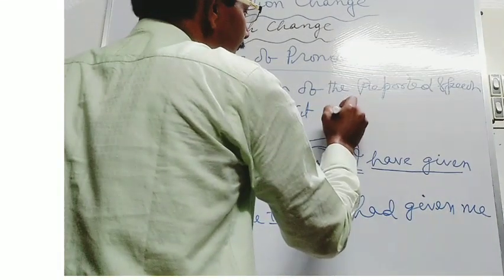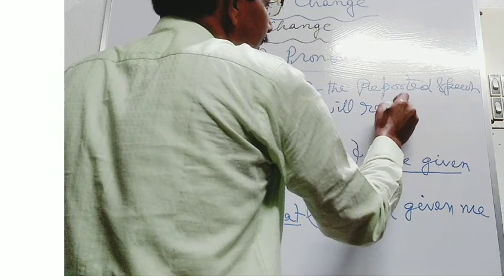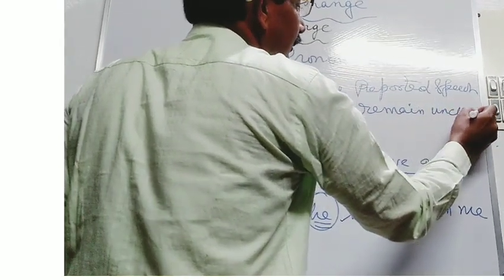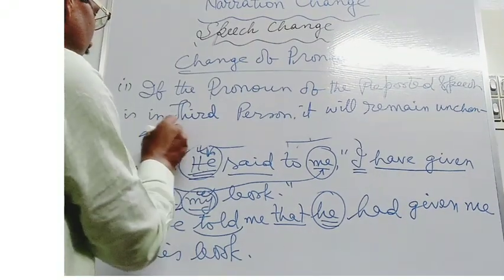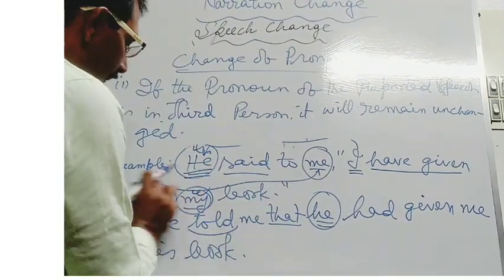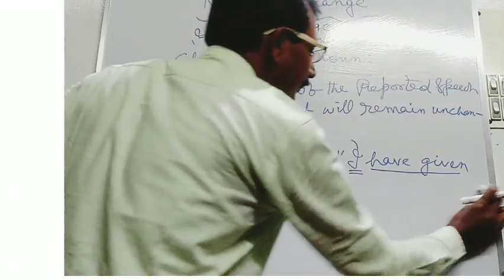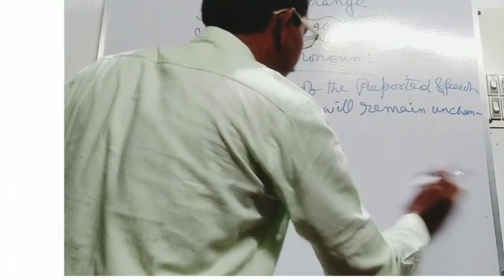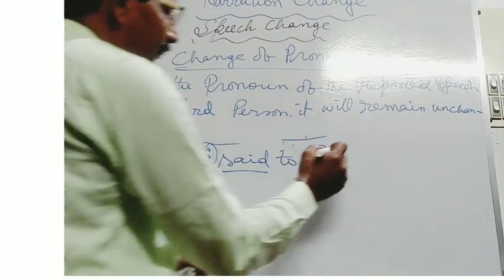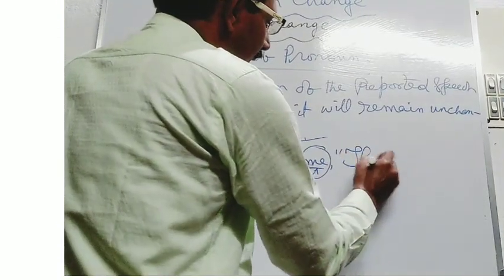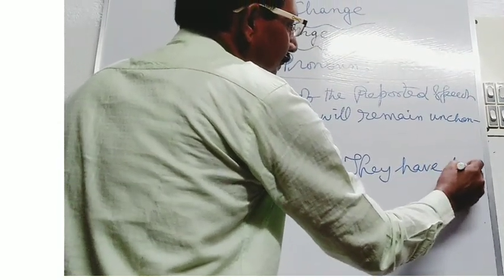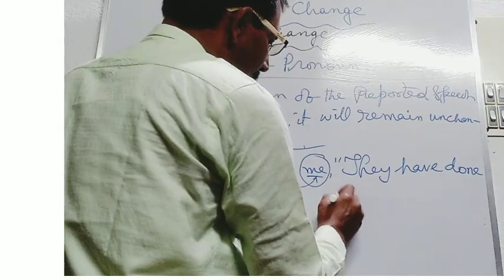That is, he said to me, they have done wrong.